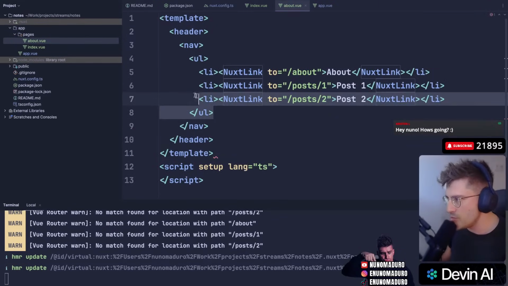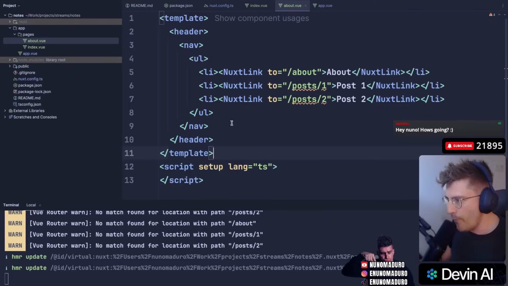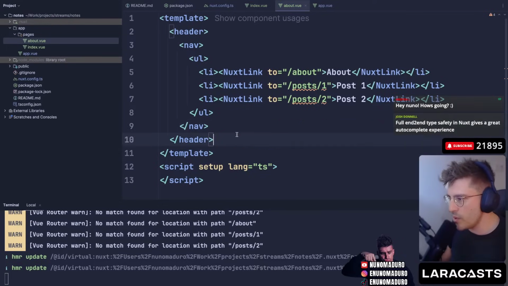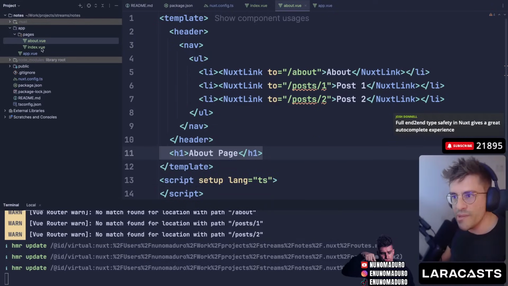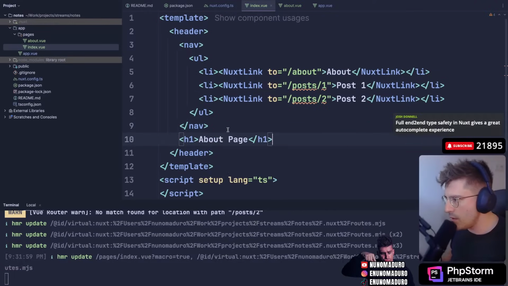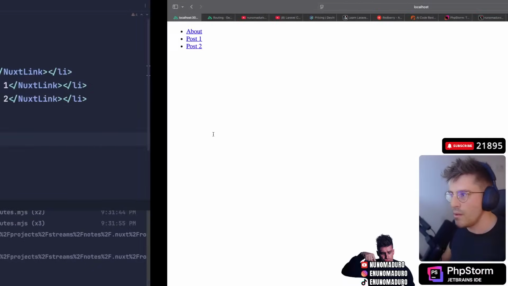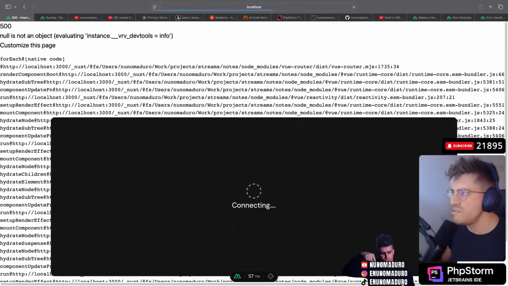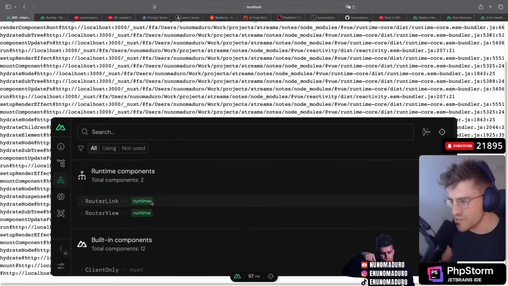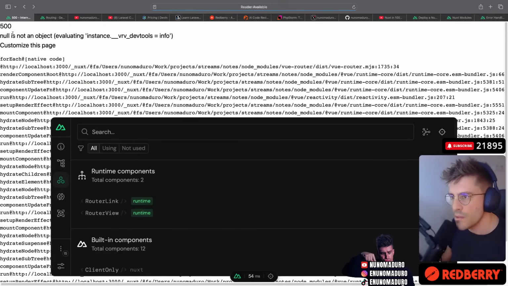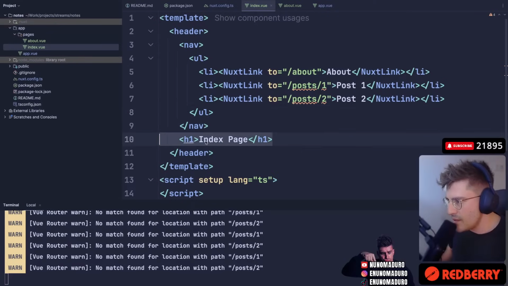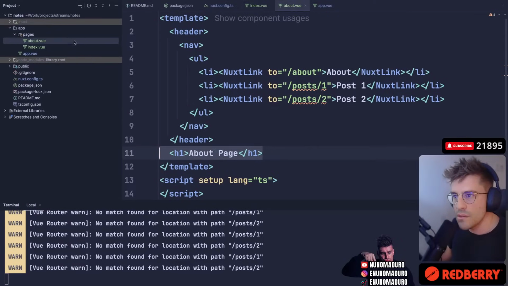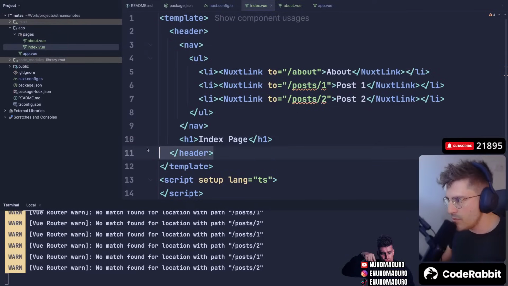I'm gonna just do, what am I gonna do here? Do we need... Yeah, let's say about page here, and this will be the index page. Let's see that. Okay, what do I have? Jesus Christ, what type of debug is this? It's just so confusing. Okay, now it's not working again. Can I not do this? Maybe that's it. Index.view, about.view. Oh, I forgot to... Maybe I don't know anymore.